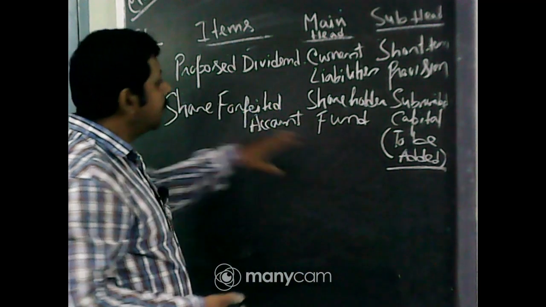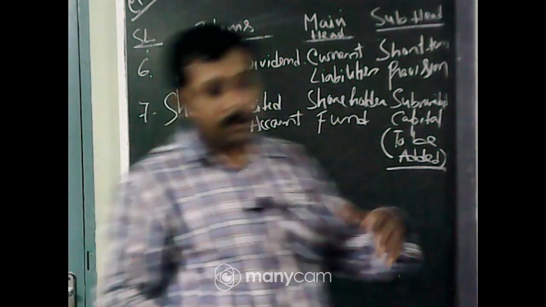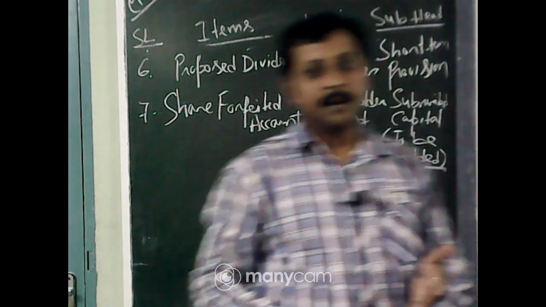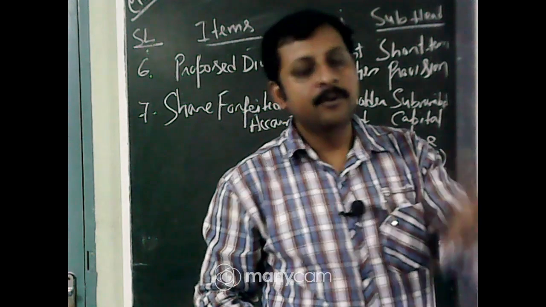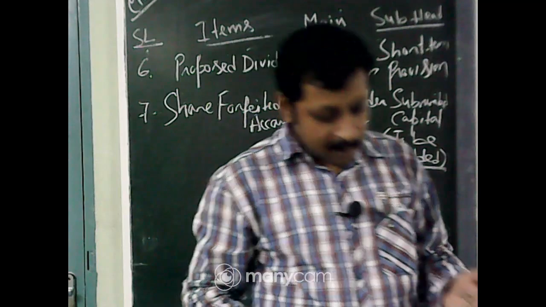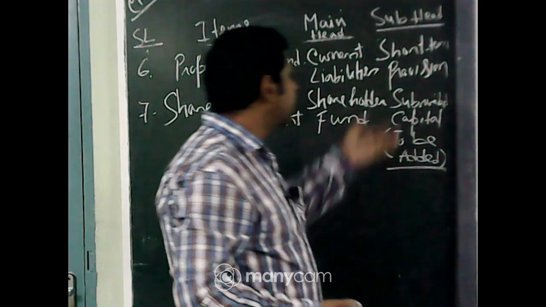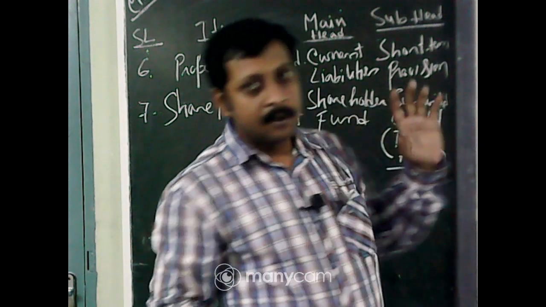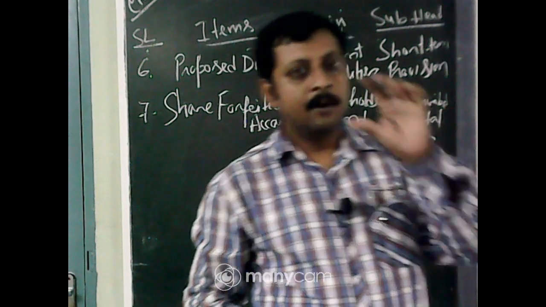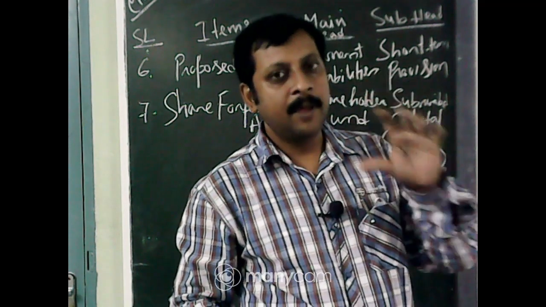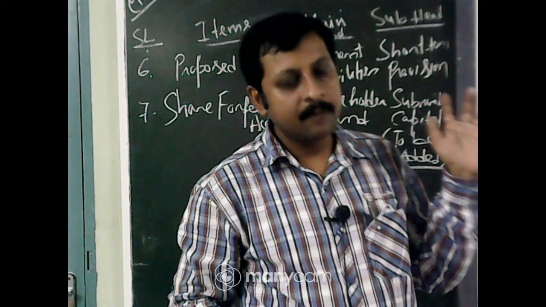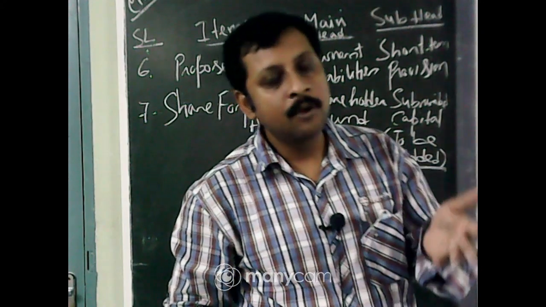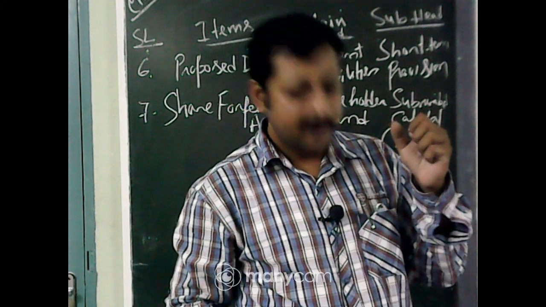And why is this a liability? Because this share we have to issue to some other person, and his money will be added to the subscribed capital. The portion he didn't pay will be added to the subscribed capital, and we issue it to a new person who actually purchases the share.